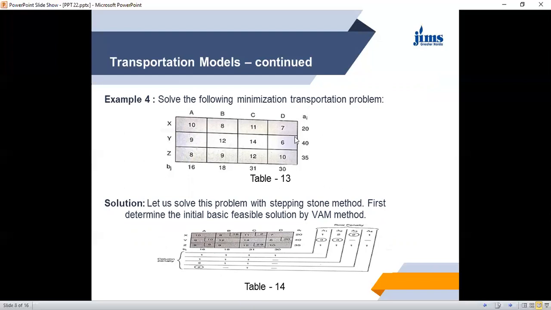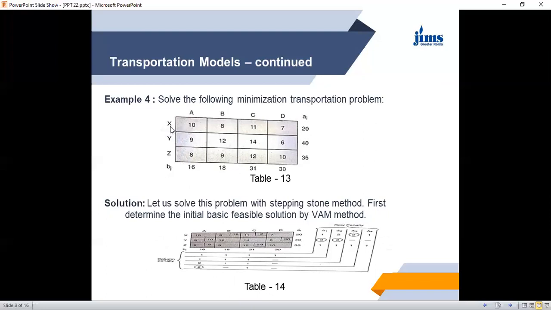So X, Y, Z have a capacity of supplying 20, 40, and 35 units. Destinations A, B, C, D have the requirement of 16, 18, 31, and 30 units. Cost of transportation from each origin to each destination is given in this transportation matrix. And we have to find the optimal solution so that the cost of transportation is minimized.